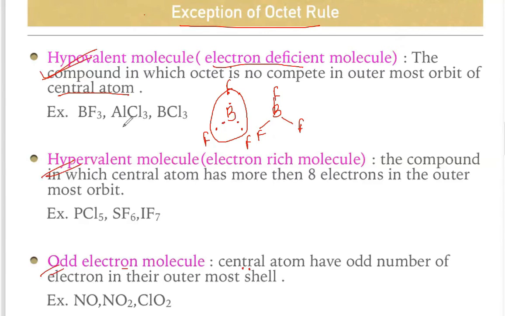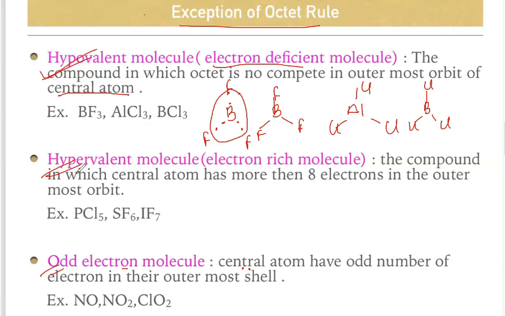You can also draw the structure of AlCl3. AlCl3 is Al, Cl, Cl and Cl. And BCl3 is similarly B, Cl, Cl and Cl. So all the center atoms have 6 electrons, but still these molecules are stable.